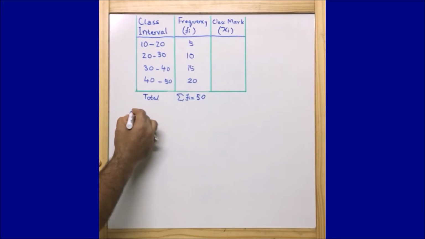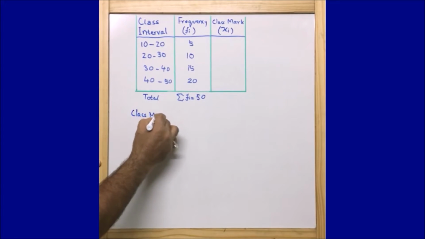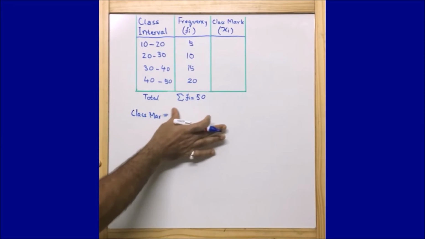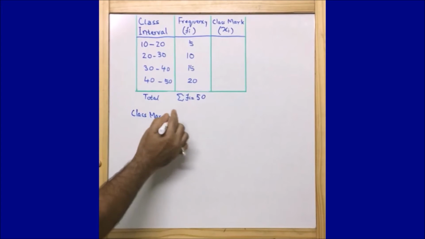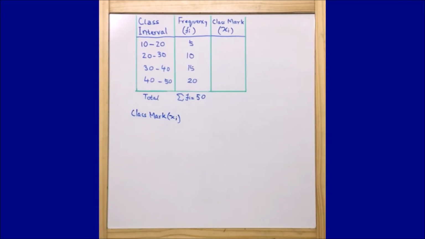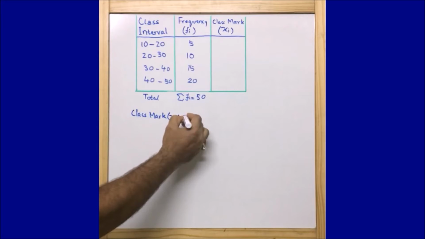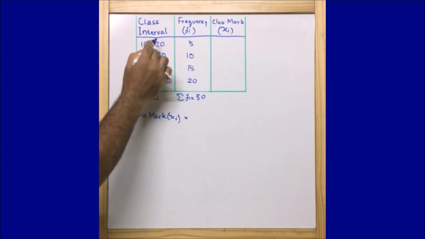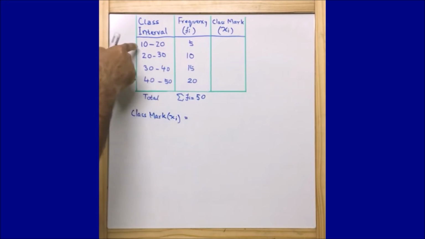xi. How will we get the class mark xi? Class mark is represented by xi, where i is a number that starts from 1 and goes up to infinity. Here the upper limit is 20. We call this the upper limit, and the least number we call the lower limit.